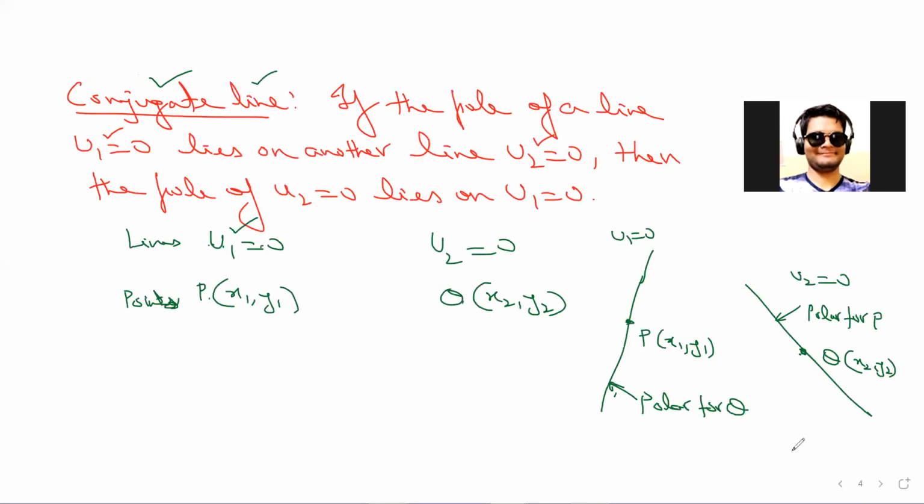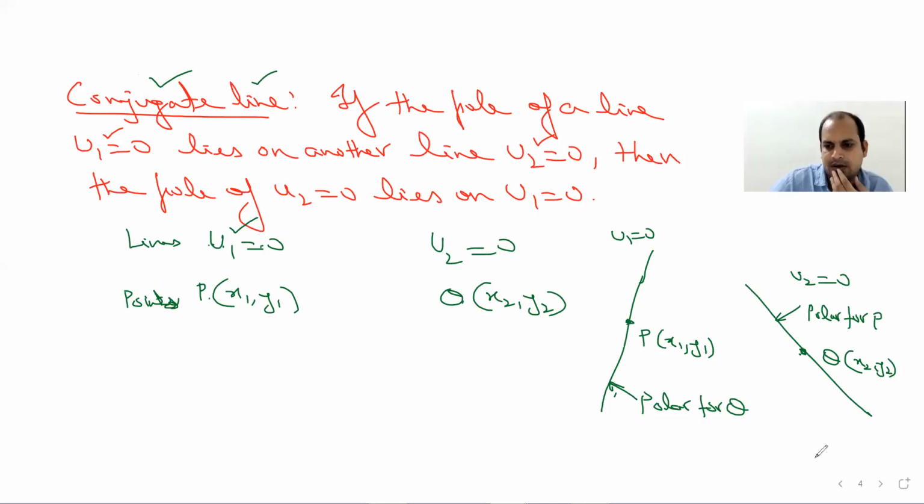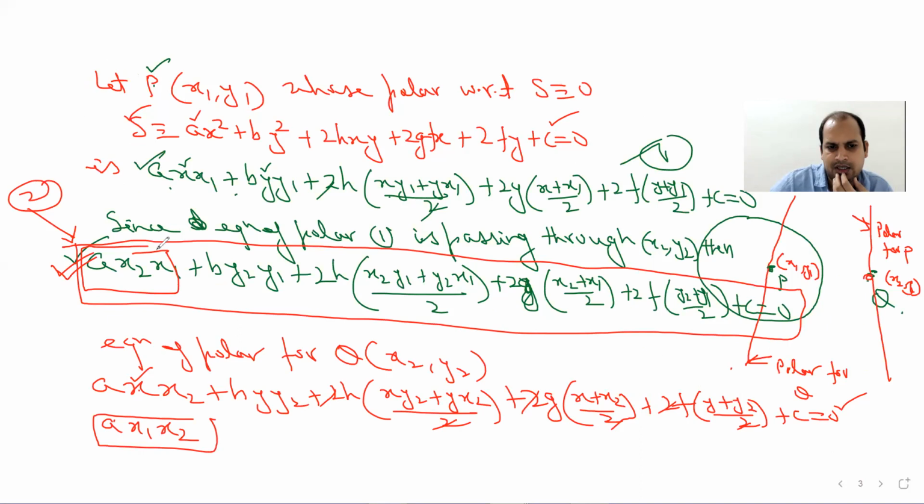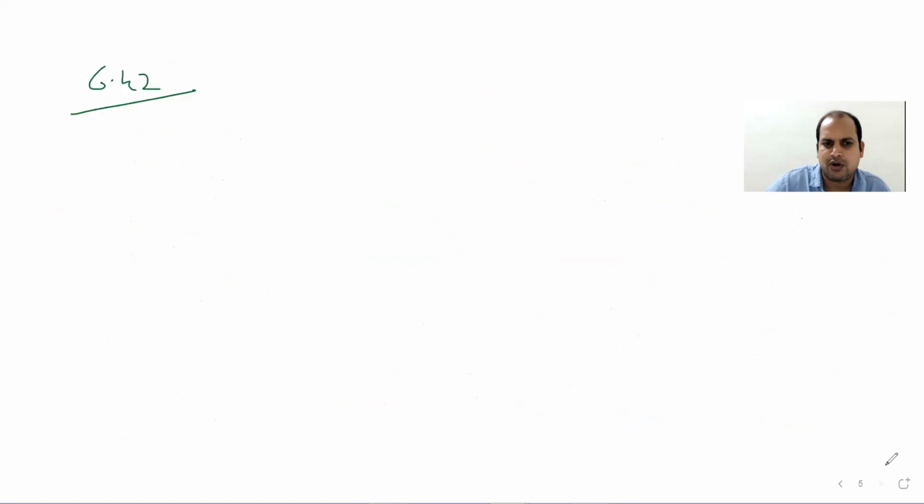I can explain this one. If you look at this equation and this equation, this polar is the polar for the pole of this line, and this one is the pole for say x2 y2. This point is lying on this line. So you can see that for both lines, after substituting, you will again get the same equation. So they are agreeing. So you can complete article 6.42. It's already solved in your book. So I now take it as home assignment. First read it. If again you have doubt, you can discuss with me.